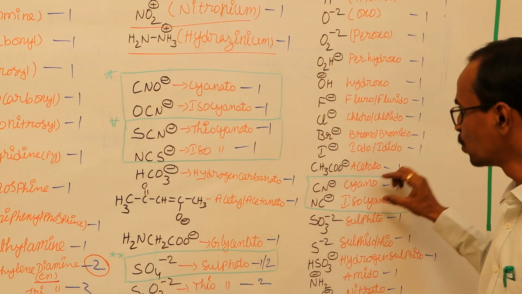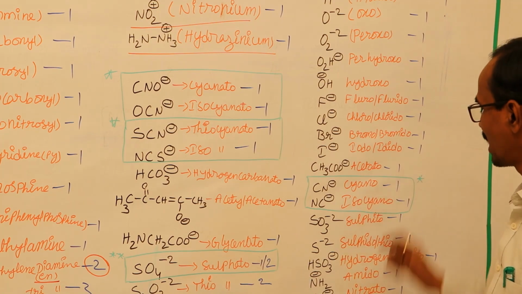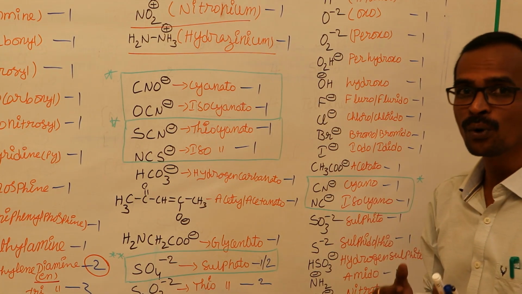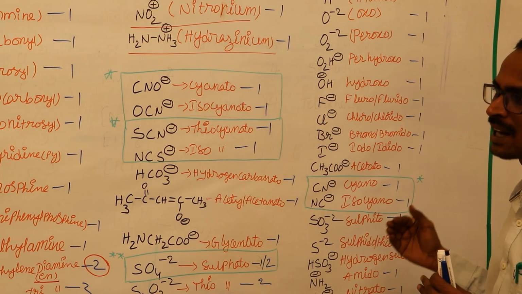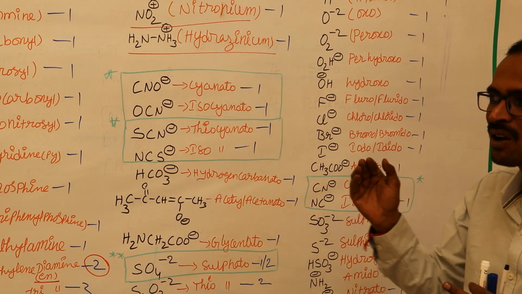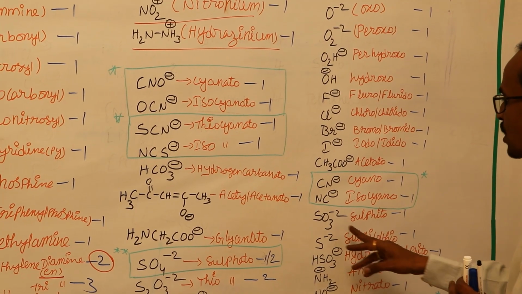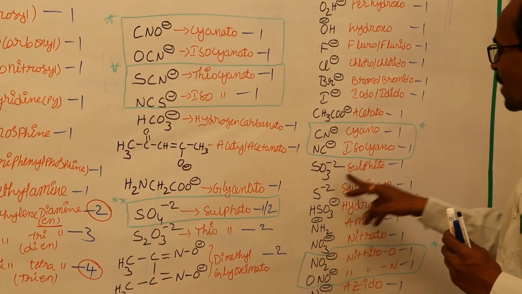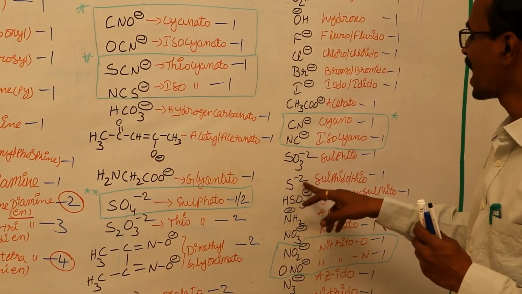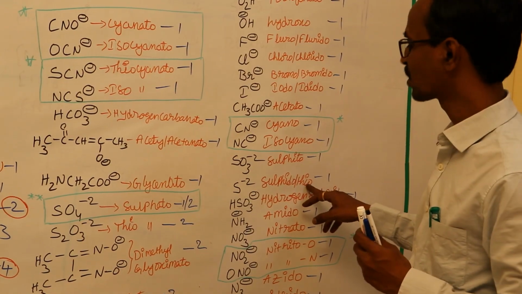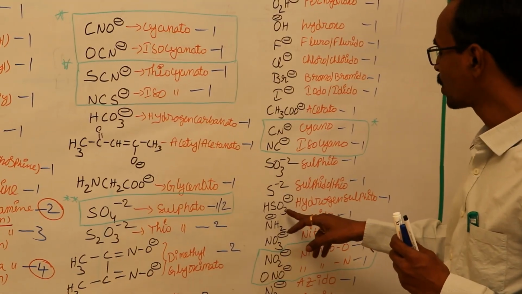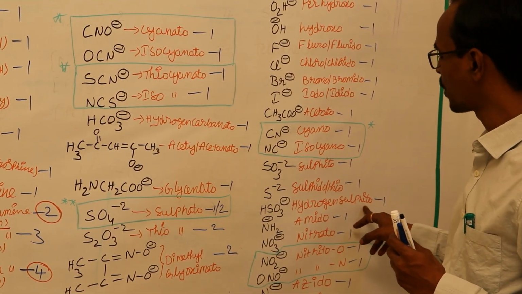So cyano and isocyano can act as monodentate ligands, and they come under the examples of ambidentate ligands also.